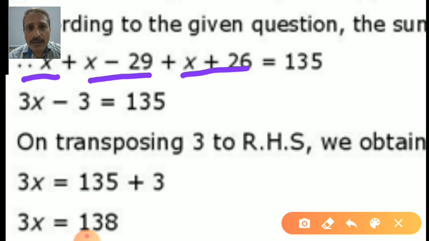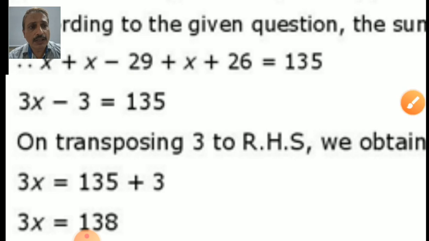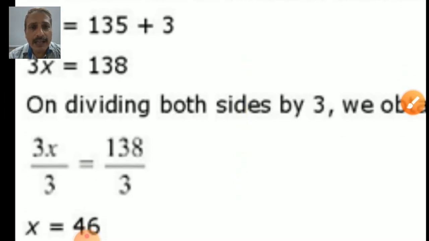Yes, minus becomes a plus. So now you have 138. 135 plus 3 is equal to 138. Yes, good. Now dividing both sides by 3, because 3x is there, we have to remove the 3.